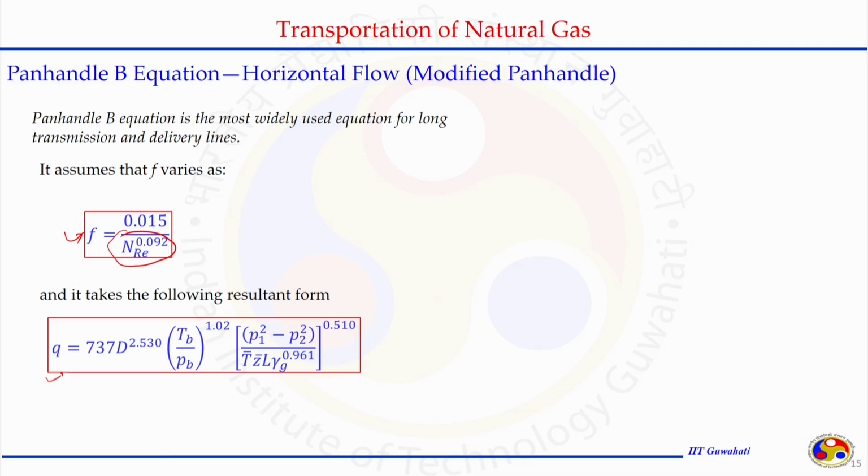We are not going to put in these values and reach this equation; it is an exercise you can do. The important thing is that you will get this expression of Q in different forms depending on how f is chosen and how f is related to one particular parameter, like epsilon by d and Reynolds number, or just the diameter, or just the Reynolds number. And with respect to Reynolds number also, it is in X form or Y form, as done in the Panhandle A and Panhandle B models.